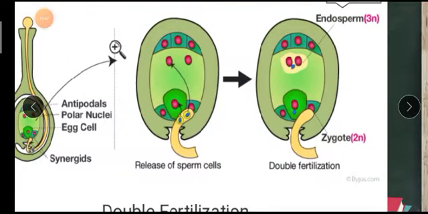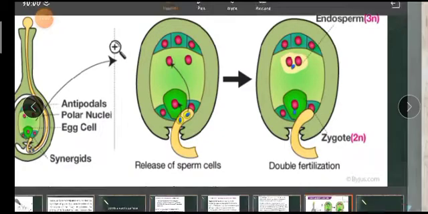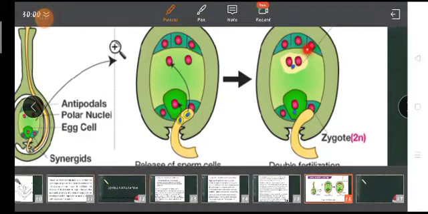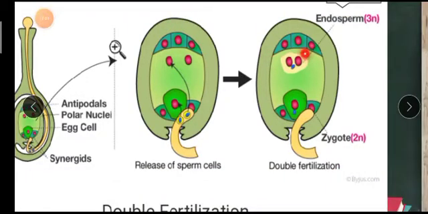This egg cell and this male gamete are haploid. Once they unite, they will form a diploid cell, twice n, and it is called the zygote. Similarly, this blue male gamete is haploid, and the 2 polar nuclei are also haploid. So n plus n plus n, 3 are there, thrice n.